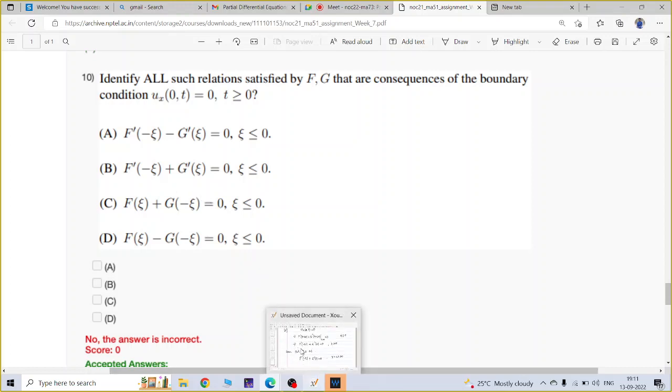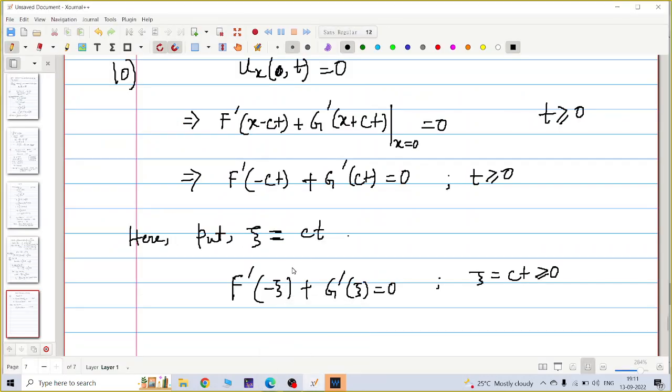Okay, that is fine. But I got xi equal to ct, and F'(minus xi) plus G'(xi) is 0, where ct is greater than or equal to 0 because c is positive and t is also greater than or equal to 0.